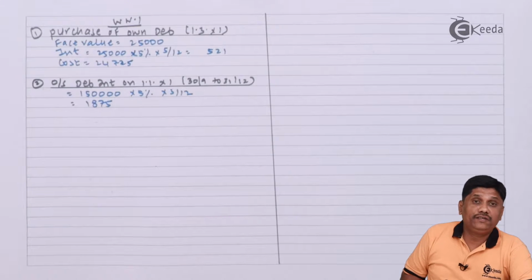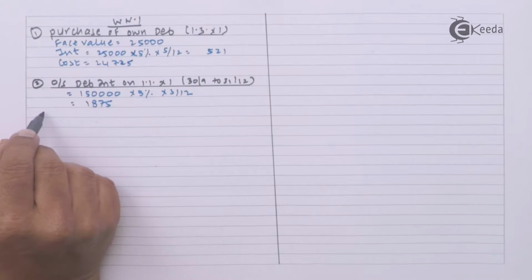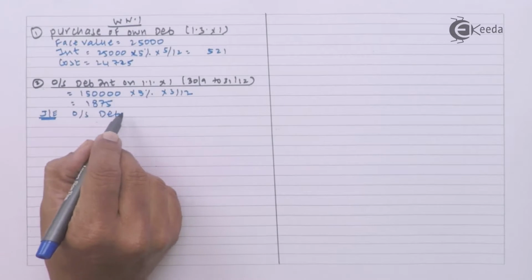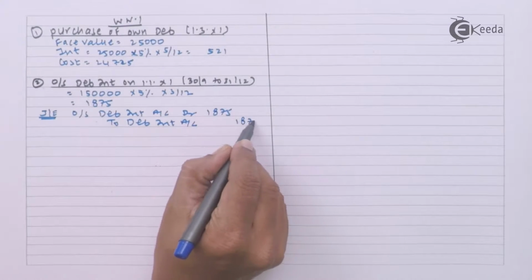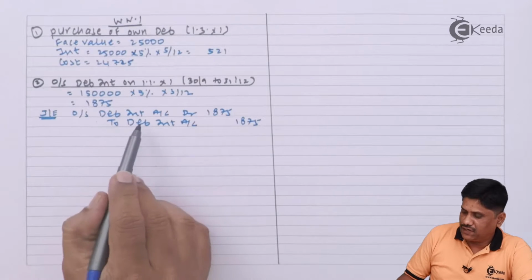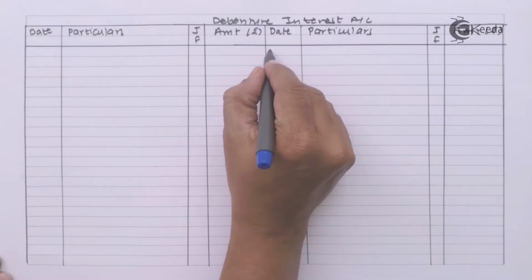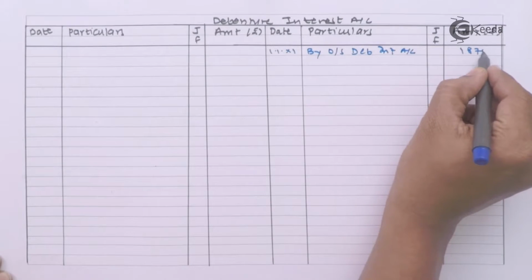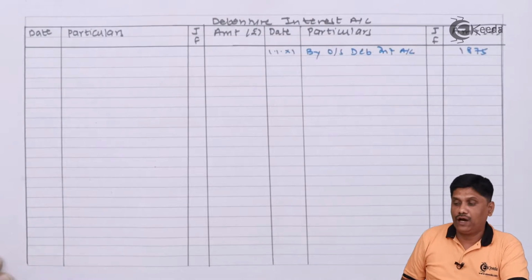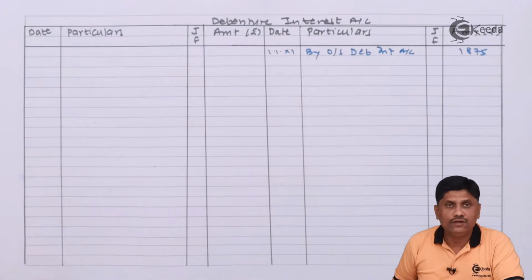That is $1,875. If your debenture interest is outstanding, then your entry comes at the end of the year: debenture interest account debit to outstanding interest account, and now the entry will be reversed. So my journal entry in this case will be outstanding debenture interest account debit to debenture interest account. So I have to credit the debenture interest account on 1st of January, $1,875. So remember this, your outstanding interest will be implied if your accounting year ending date and debenture interest dates are different. So that is what we have done for 3 months.